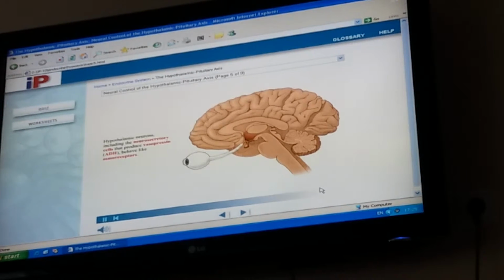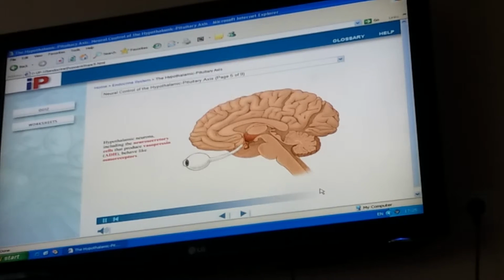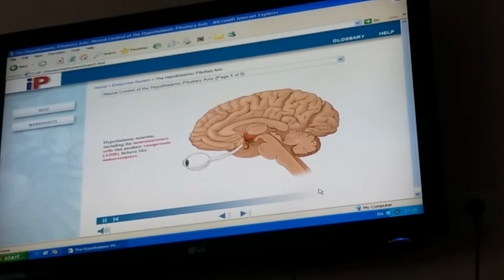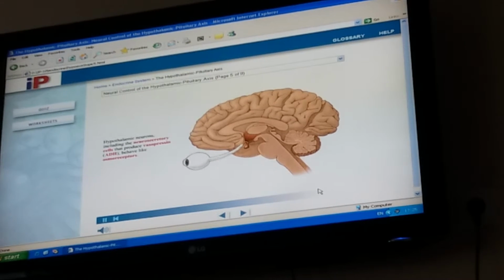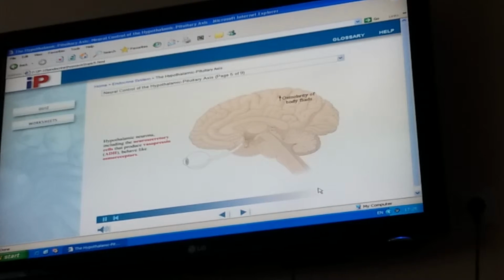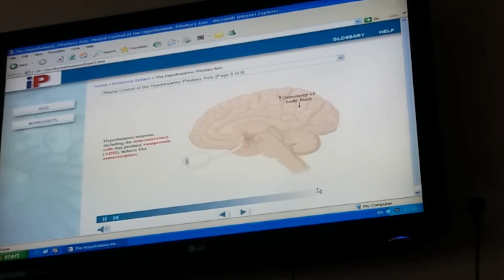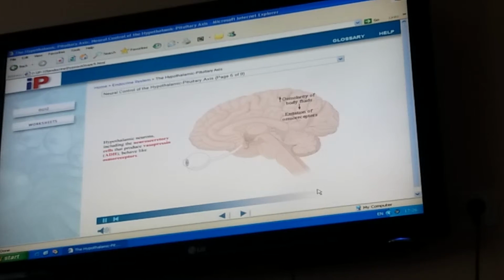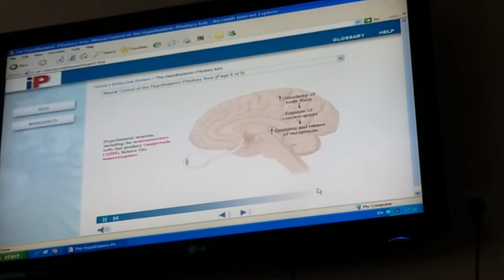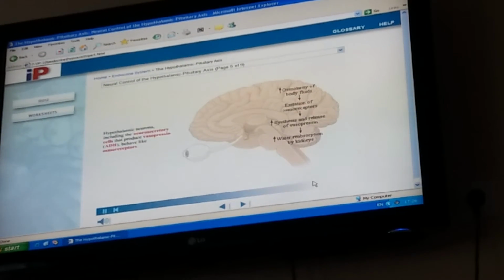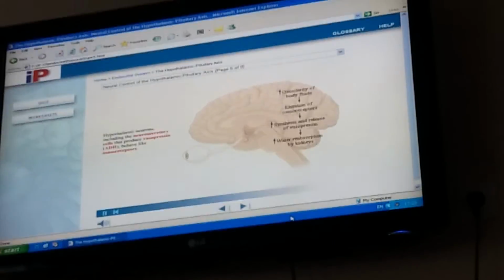Hypothalamic neurons, including the neurosecretory cells that produce vasopressin, behave like osmoreceptors. They detect osmotic changes in body fluids. For example, an increase in the osmolarity of body fluids due to fluid loss, excessive sweating, or diarrhea excites osmoreceptors and stimulates both synthesis and release of vasopressin. Vasopressin acts on the kidneys to promote water reabsorption in an effort to restore normal osmolarity.